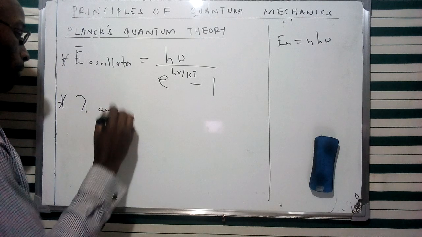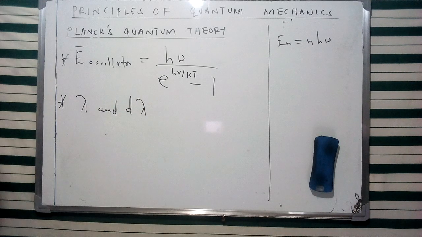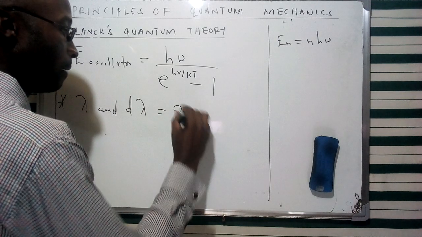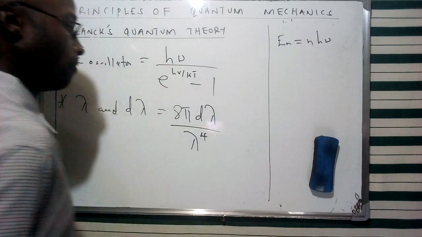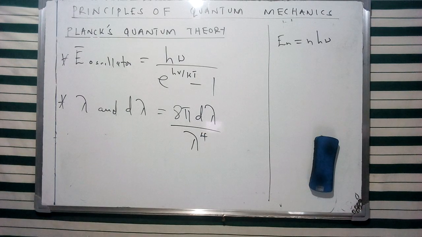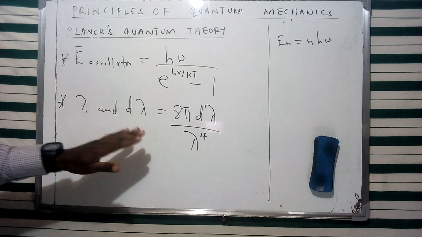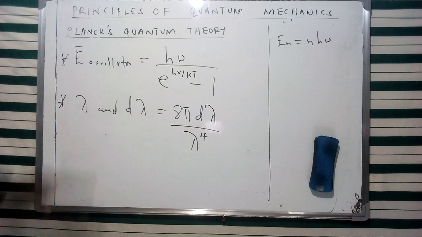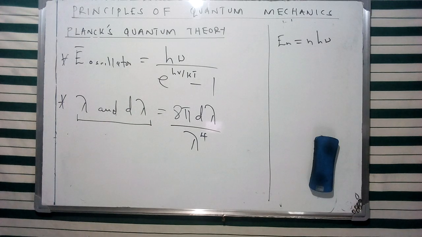So I'm going to have a wavelength range between lambda and d lambda, and try to describe this particular aspect of the number of oscillators. This is going to be described in terms of 8 pi d lambda all over lambda raised to power 4, and I'm going to give an elaboration of this specific formula, perhaps in a different video. But basically, this represents the number of oscillators per unit volume in a specific wavelength range, which I've given between lambda and d lambda.